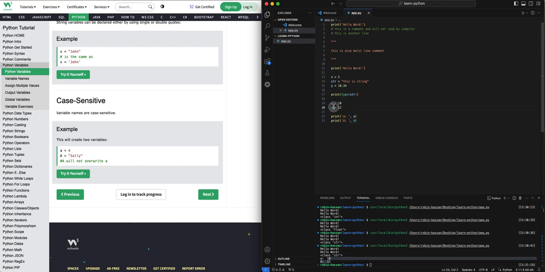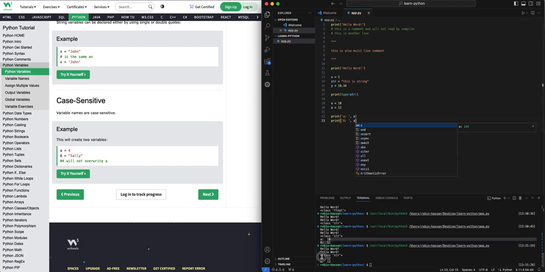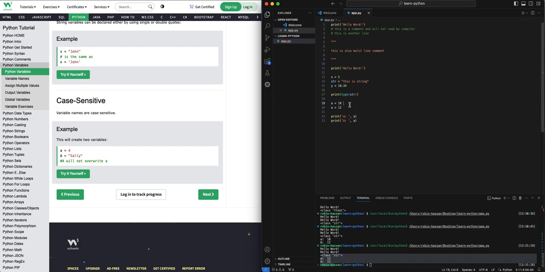However, if we have a equal to this and a, we have 12, 12. So just make sure whenever you type a variable, it is case sensitive.